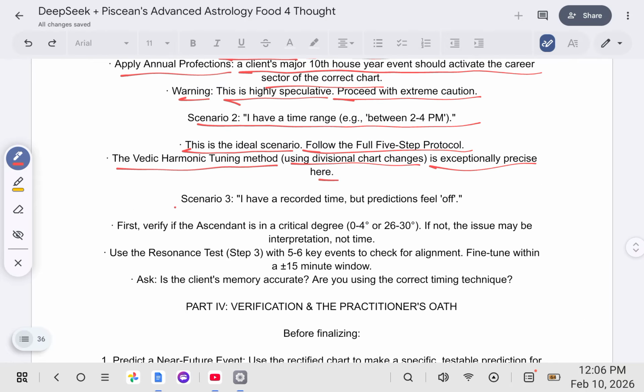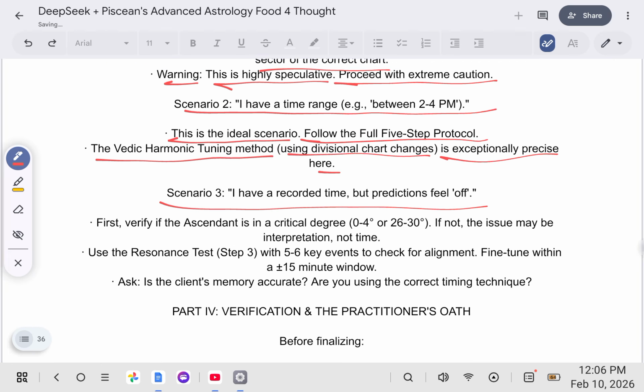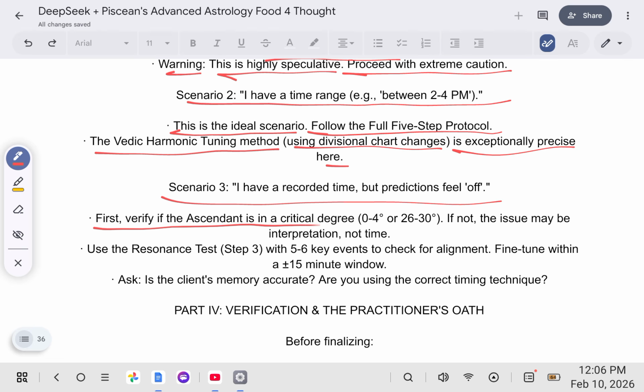Scenario 3, I have a recorded time, but predictions feel quote-unquote off. First, verify if the ascendant is in a critical degree, 0 through 4 degrees, or 26 through 30 degrees. If not, the issue may be interpretation, not time. Use a resonance test, step 3, with 5 to 6 key events to check for alignment. Fine-tune within a 15-minute window.